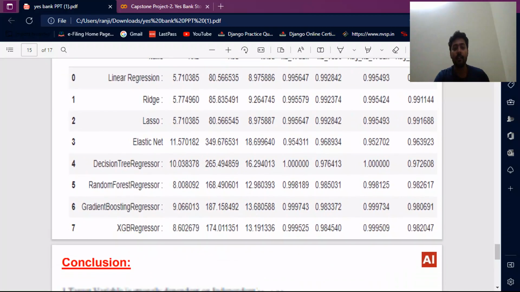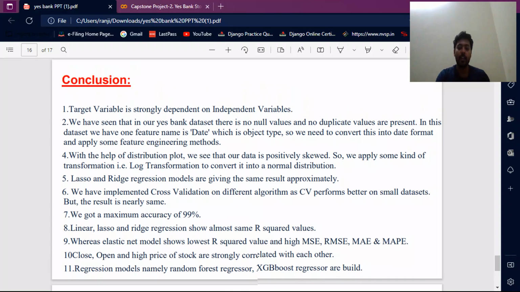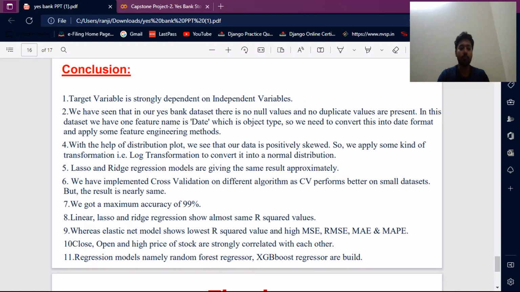All values are here. Then finally, the conclusion. The target variable is strongly dependent on the independent variables. We have seen that in our Yes Bank dataset there are no null values and no duplicate values. We have one feature, date, which is of object type, so we need to convert it into date format and apply some feature engineering. With the help of distribution plots, we see that our data is positively skewed, so we apply a log transformation to convert it into a normal distribution.